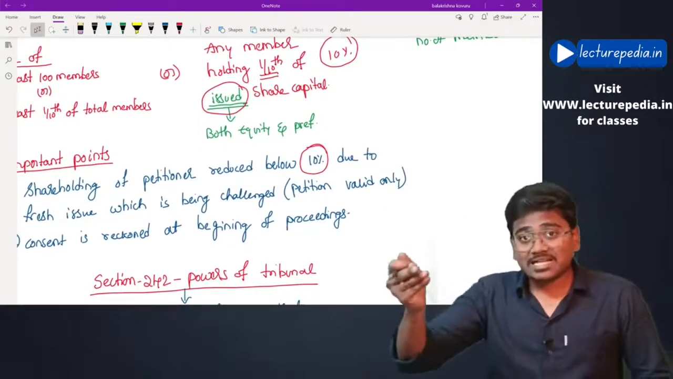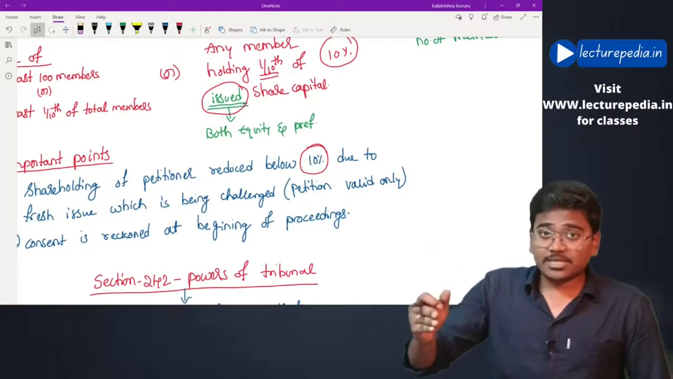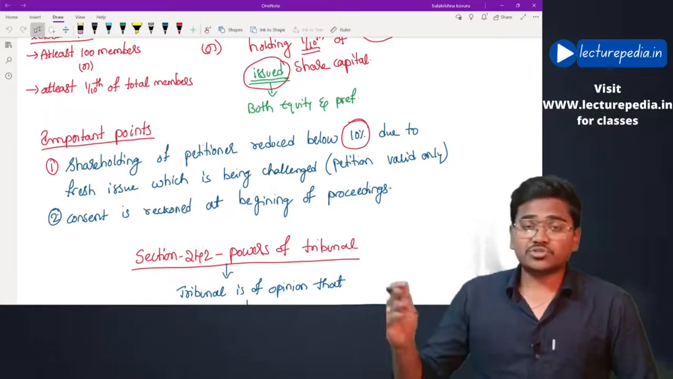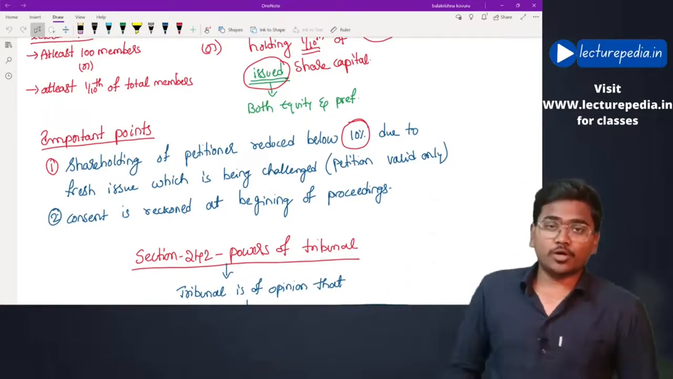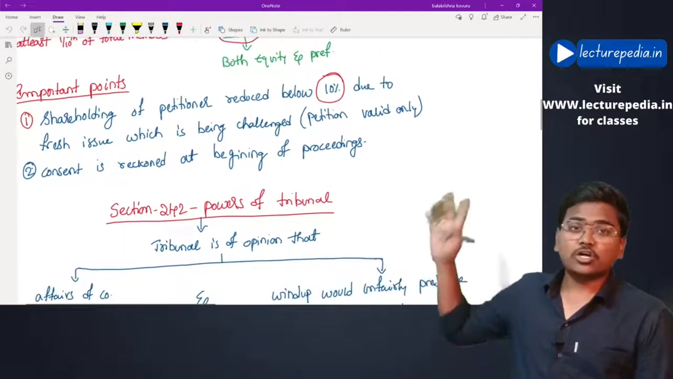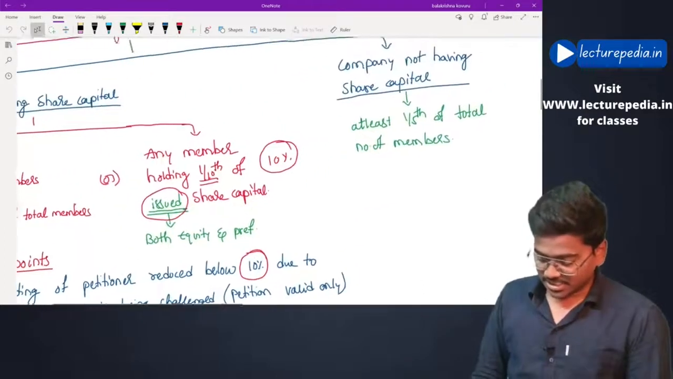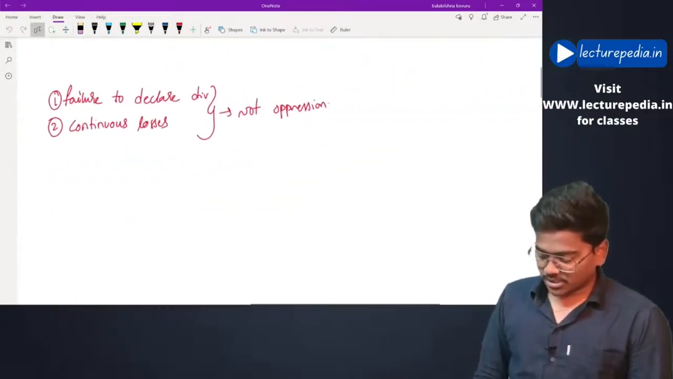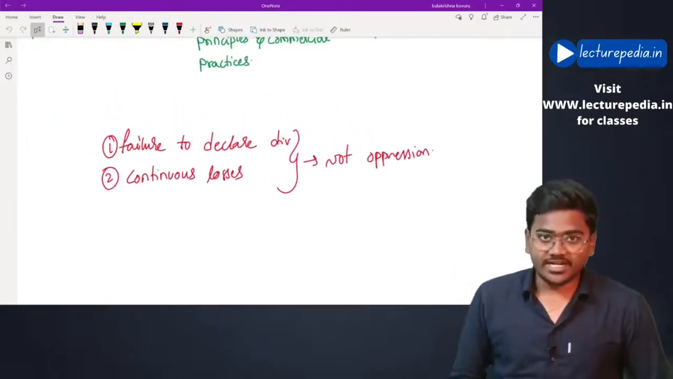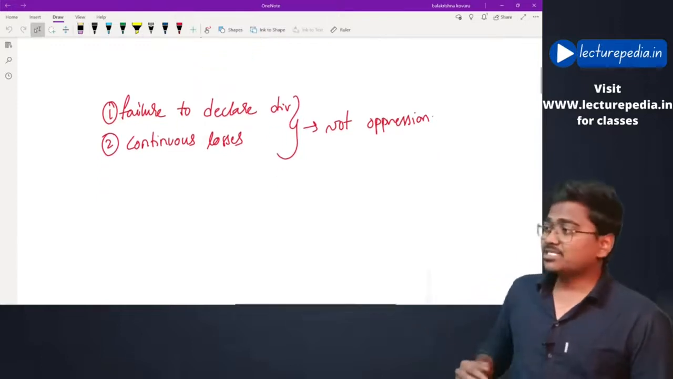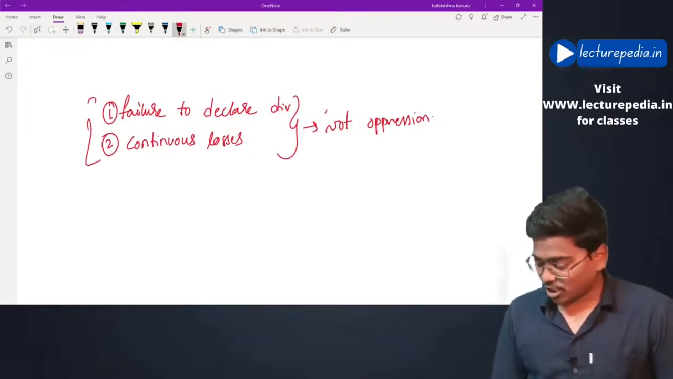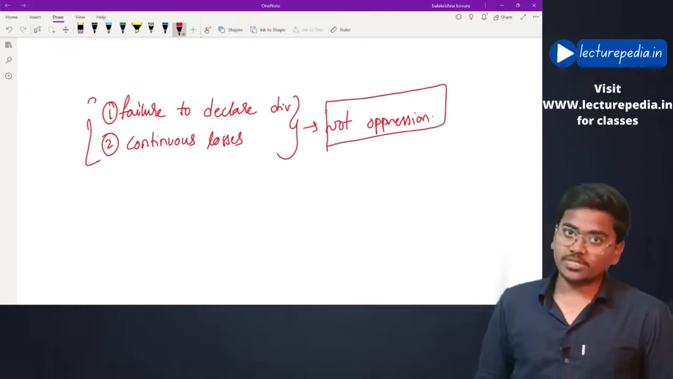Once the tribunal has accepted the application, even though some of the shareholders withdraw their application during the proceedings, the proceedings will continue. Because the requirement, the consent, has to be reckoned at the beginning of the proceedings. Hope that is clear. That is section number 244. Now there are some important points. If the company fails to declare the dividend or the company is continuously incurring losses, these two activities cannot be termed as oppression. Hope that is clear.